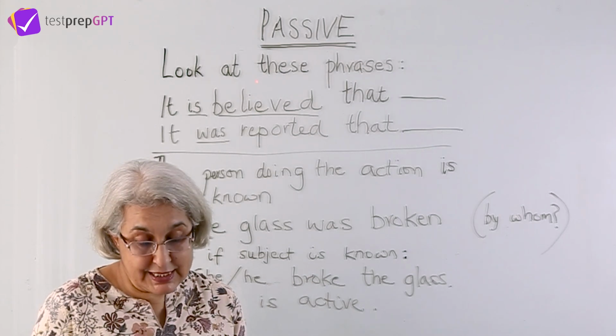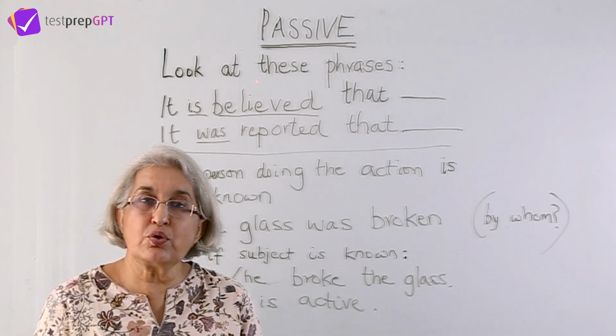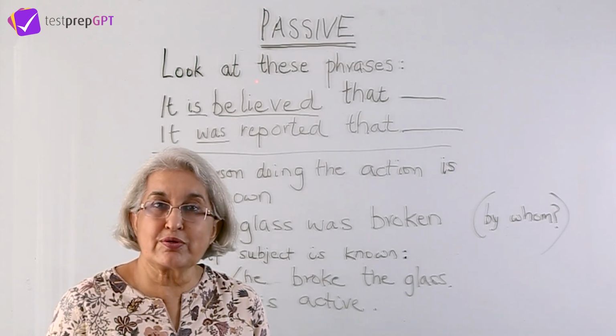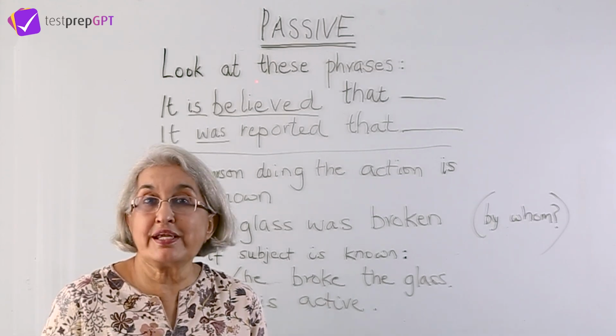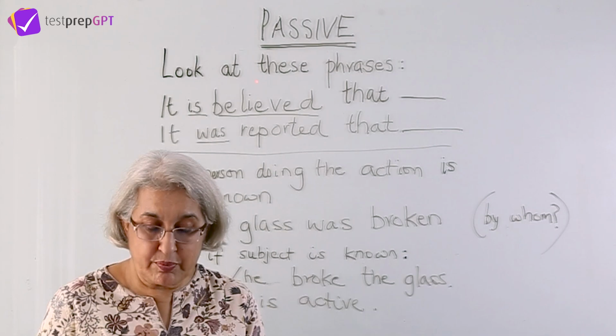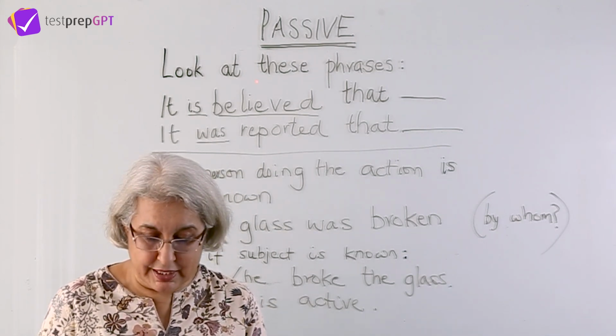If we have a sentence like, tea is grown in India, this sounds good as a passive. This sounds better. We don't say tea grows in India so often, but we can say it in a better way, use the passive and say tea is grown in India.